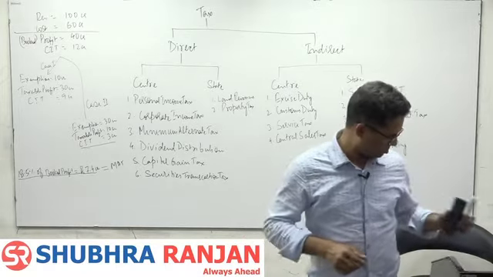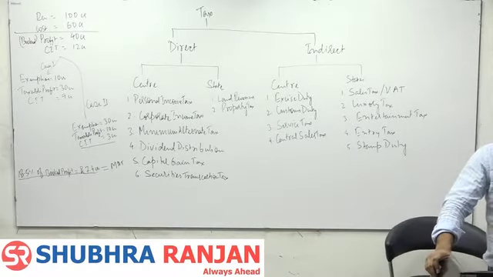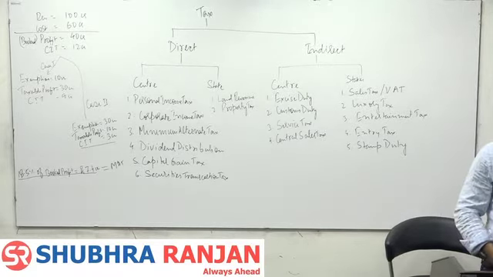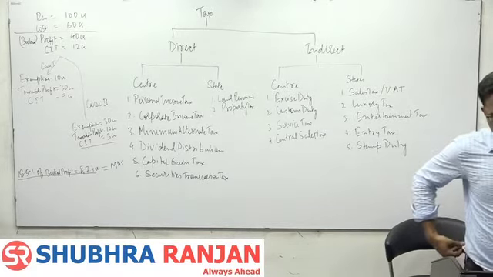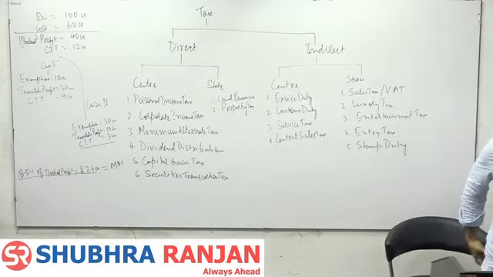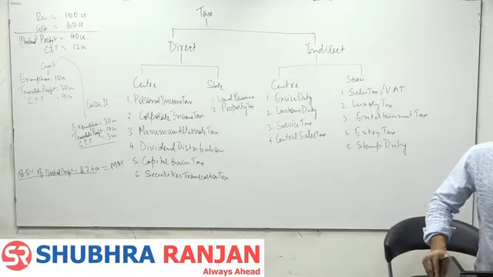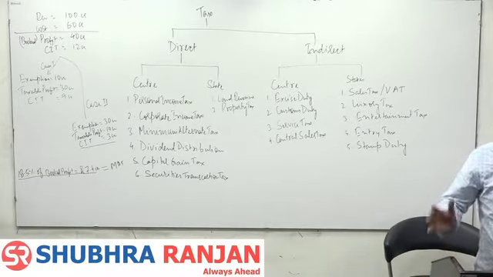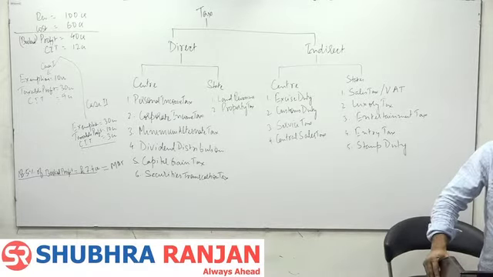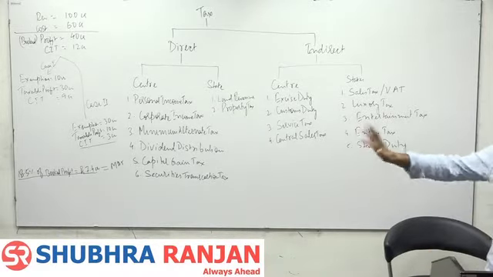But if they remove all these exemptions and lower the tax rate a little, like to 25%, that is also fine. That is what the government is planning to do. Why did they do this earlier? Five years back, this BJP government said it would remove most of the exemptions and reduce the tax rate from 30% to 25%. Till now it has not been able to do that, which is why this is going on. In future, we may remove all the exemptions, but till then we have this situation.